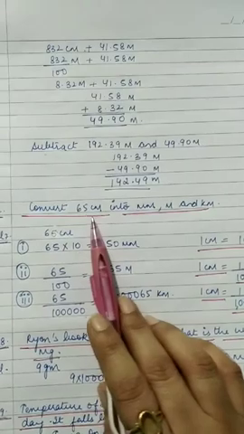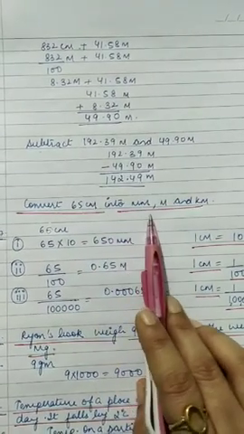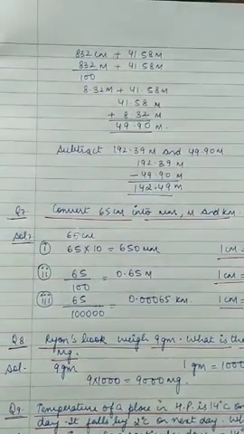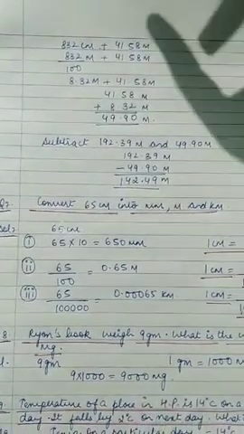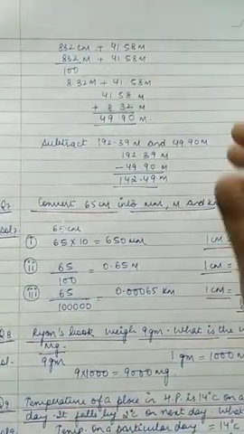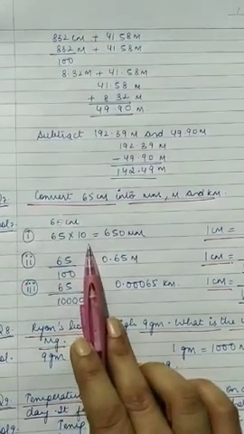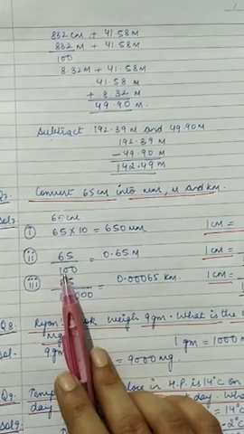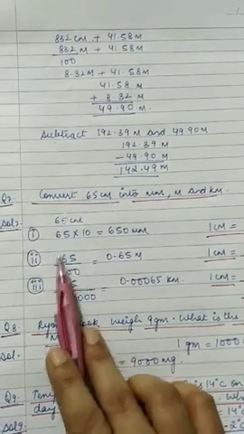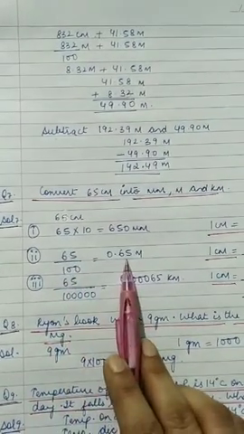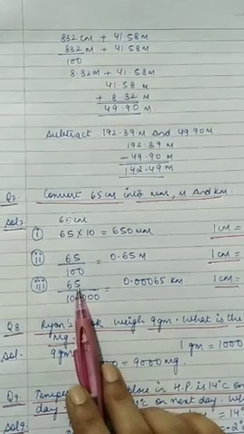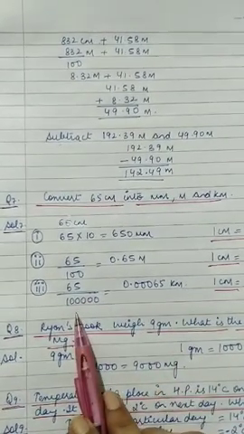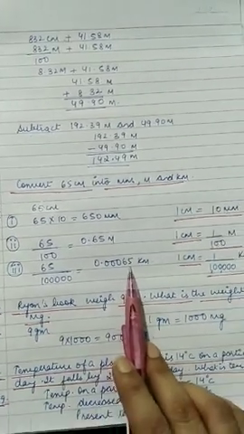Next is convert 65 centimeter into millimeter, meter and kilometer. Whenever you have to convert centimeters into millimeters, what will we do? We will multiply it with 10. So multiply this with 10, you will get 650 millimeters. Whenever you have to convert centimeters into meters, divide it by 100, 0.65 meter. Whenever you have to convert 65 into kilometers, what will you do? Divide it by 1 lakh. So you will get this.